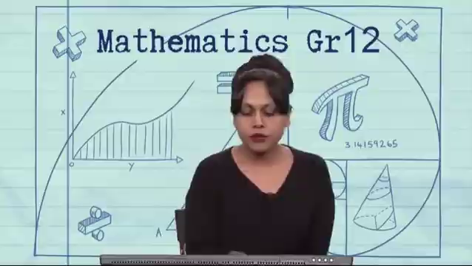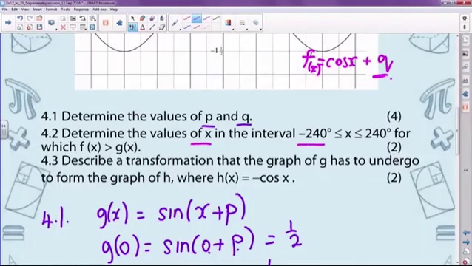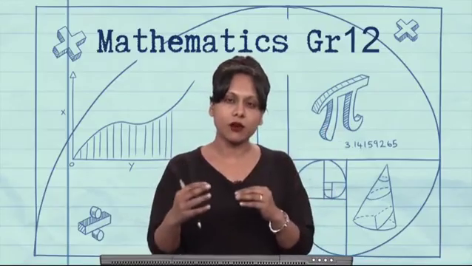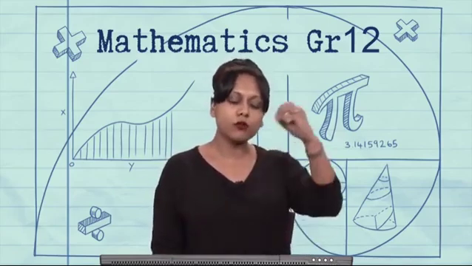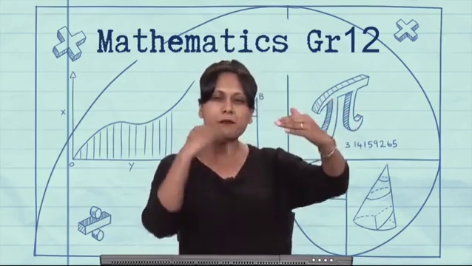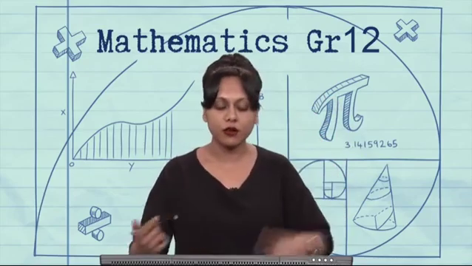Here you are asked to determine the values of x in the interval minus 240 to 240 degrees for which the graph of f is greater than g of x. So really what you're looking for here is where this cos graph is going to lie above the sine graph. Where's the graph of f greater than the graph of g? So if we had to put this into algebraic terms, we're looking for where the y values of the one graph are bigger than the y values of the other graph.